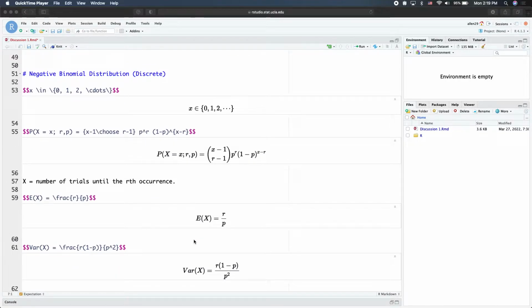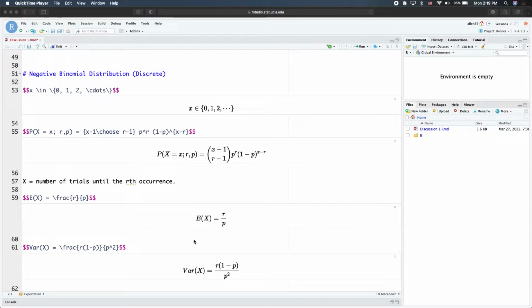And then we also have the negative binomial distribution. The support is also the natural numbers with 0. And this is the formulation, with 2 parameters, r and p. In this case, we are trying to measure the number of trials until the rth occurrence.